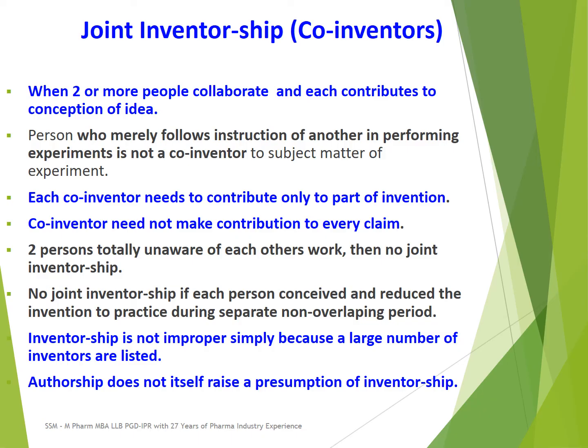Others who are listed as authors might have helped in the experiment in the lab. Some of them might have helped in the writing of the article. So all authors are not necessarily inventors. So authorship and inventorship are different. An inventor is one who conceives the invention.